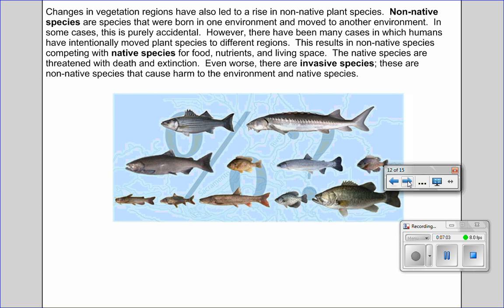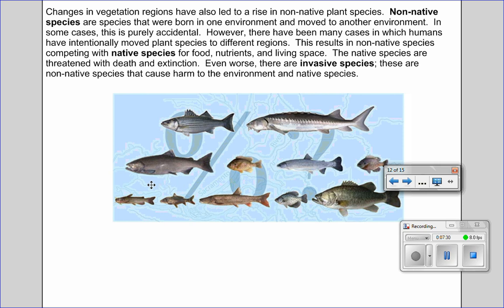So look at this diagram, you see several different species of fish. Let's choose these bottom two fish right here. We'll say that they're the native species. They've always been living in this area, but then over time, all these other species of fish have come in.